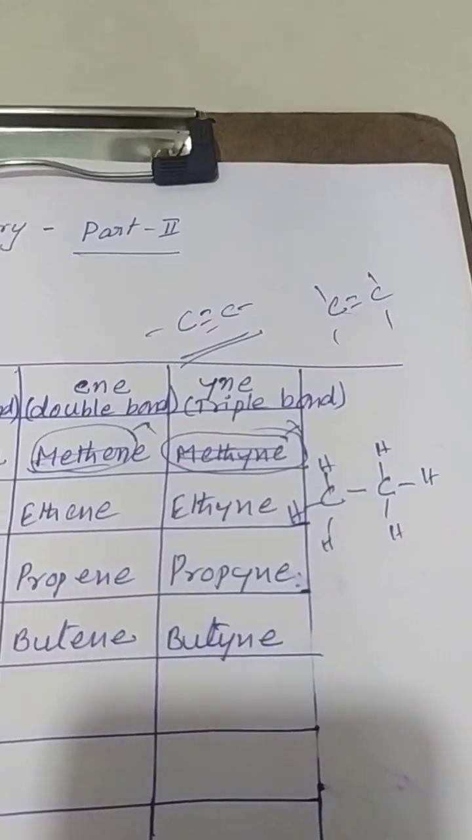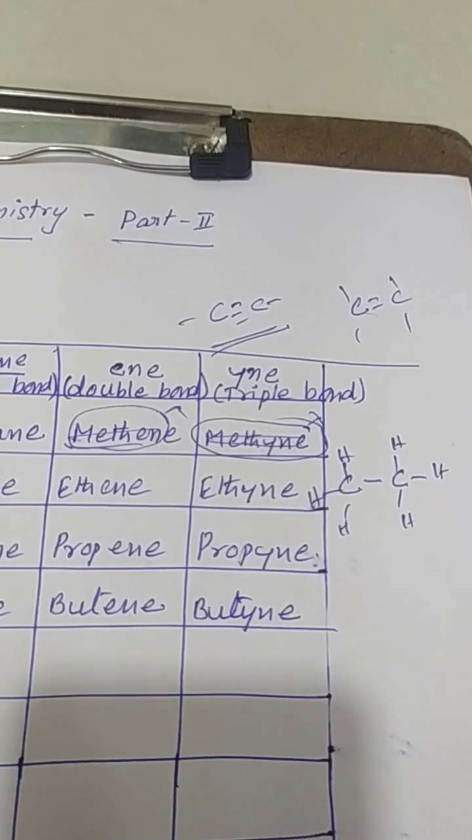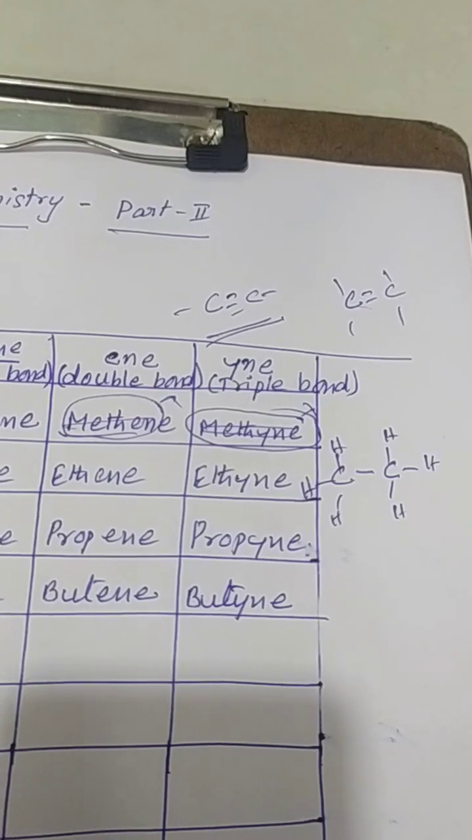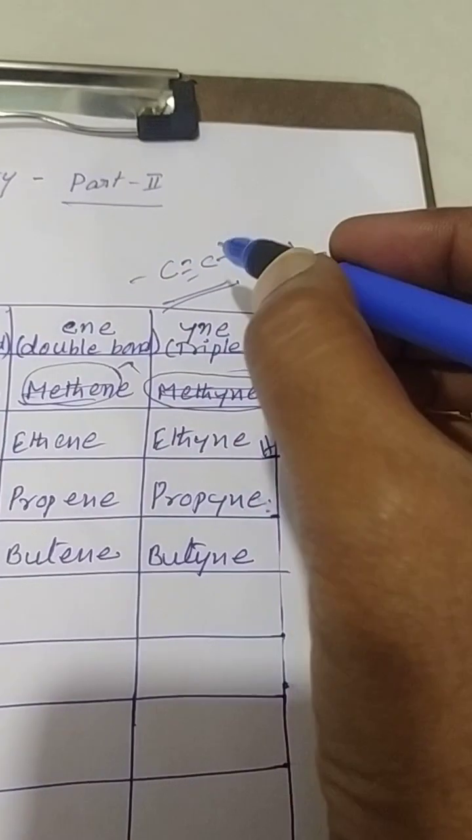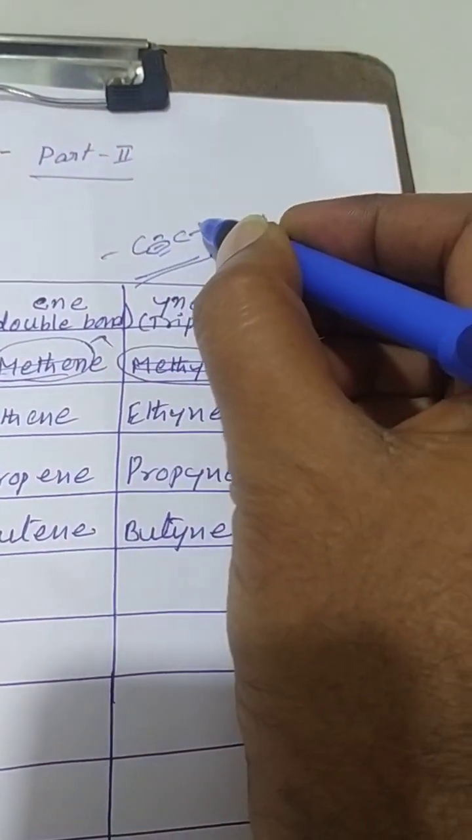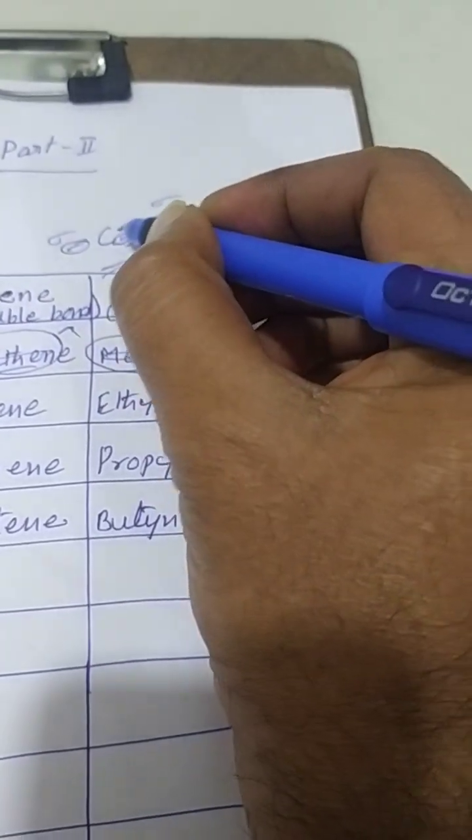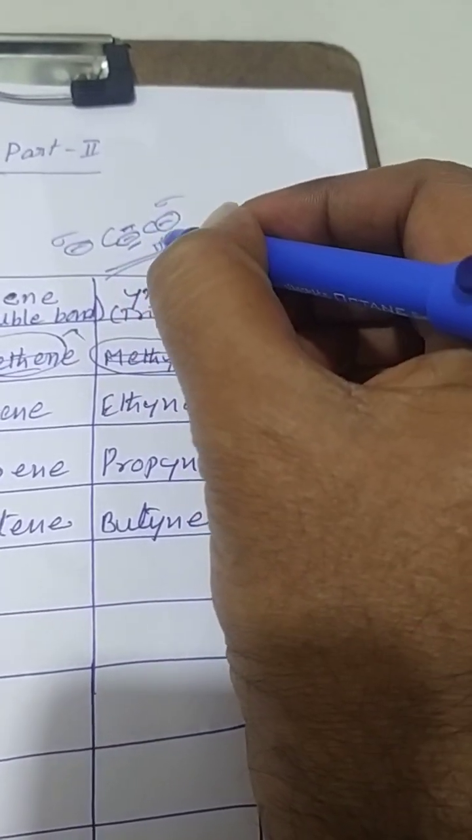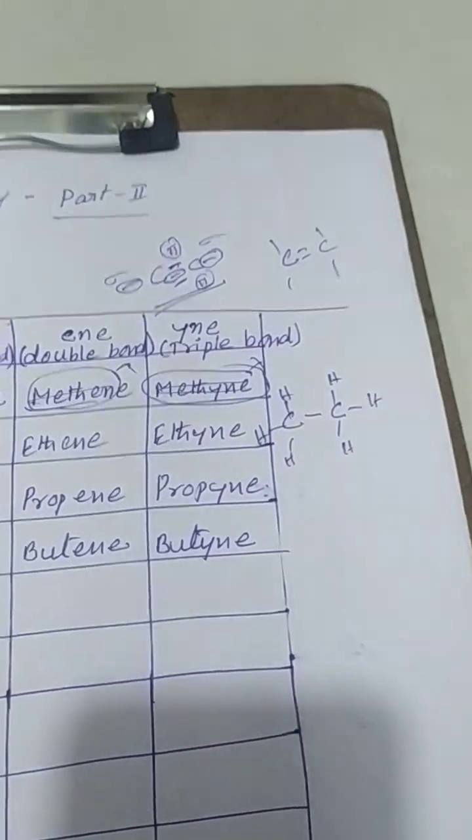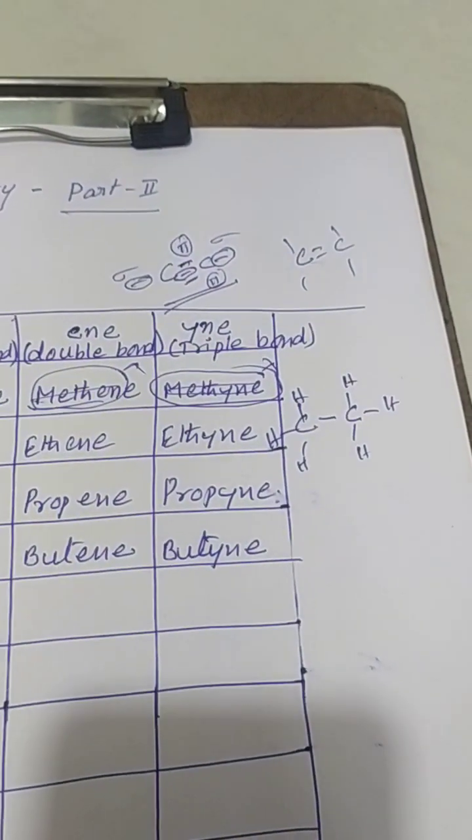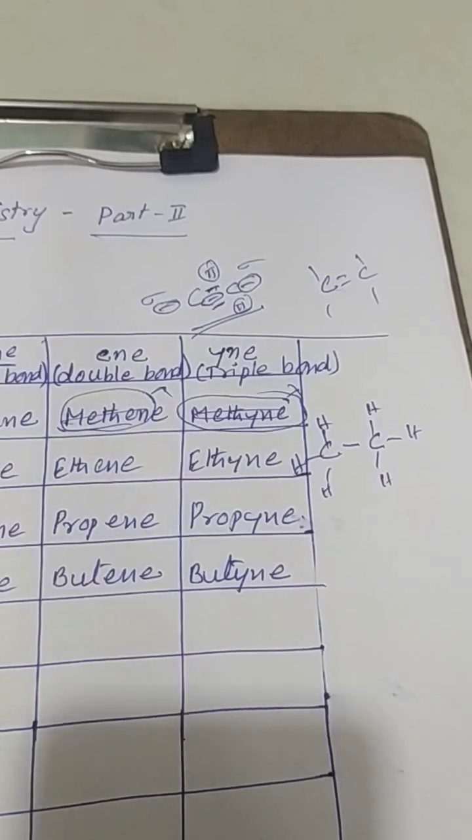In the questions it will come like this: in ethyne, how many pi bonds are present? Or in ethyne, how many sigma bonds are present? In ethyne, there are 3 sigma bonds. This is a sigma bond, this is a sigma bond, this is a sigma bond. And these are pi bonds. 2 pi bonds and 3 sigma bonds. It depends upon the board: state board, CBSE, and ICSE also, it appears.